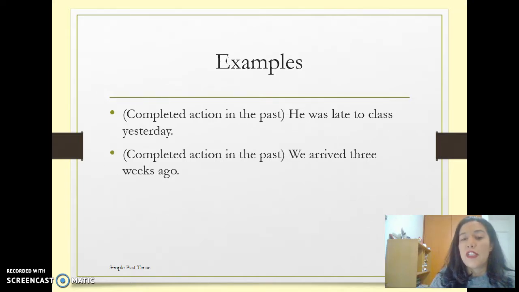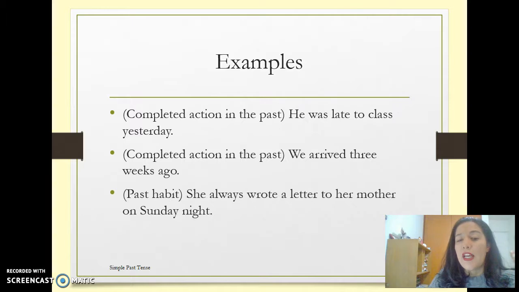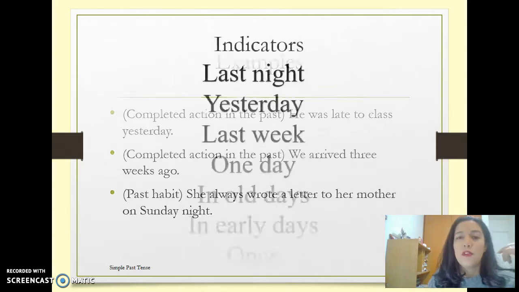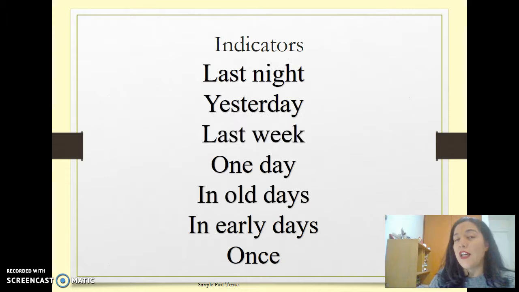And we also have this other one. When the completed action is in the past, we arrived 3 weeks ago. It was like 3 weeks ago. A past habit. She always wrote a letter to her mom on Sunday night. That's past habit. Now she doesn't do it anymore. She used to. The indicators: last night, last year, yesterday, last week, one day, in old days, in early days, and once, like when you want to tell a story.